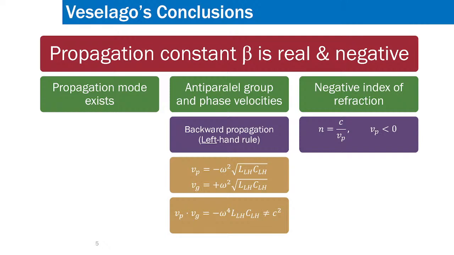So N, as you know, is equal to c over Vp, Vp being the phase velocity. Now phase velocity is negative, therefore the refraction index, or index of refraction, is negative. So this is established. N is negative, that is established in this manner.